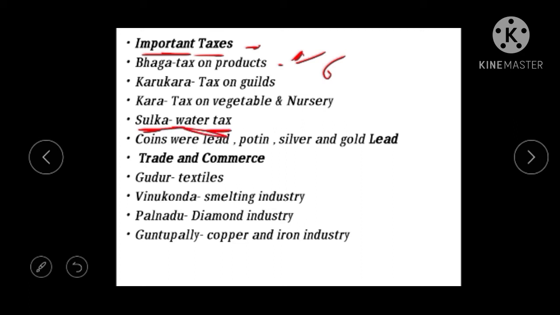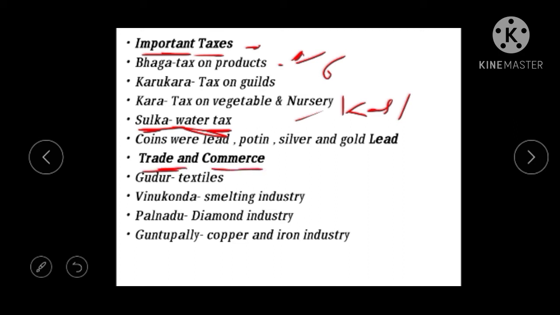Okay, and as I said already, coins were lead, copper, silver, and gold. Lead is the dominant and common one at that time. Then next we'll deal with gold coins. At that time there were gold coins also, and coins during this period were called karshapanas. Just write it down, karshapanas. 35 karshapanas equal 1 gold coin. Then the next we see is trade and commerce.